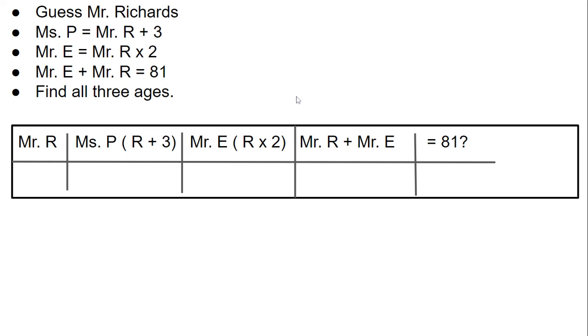So now you're going to do your first guess, and even though no teacher is 10 years old, you still have to use 10 as your first guess. If this was a quiz and you didn't use 10 as your first guess, you are losing points. Go ahead, pause the video again, fill the row in for 10, do that first guess with 10, and then see how well you did.